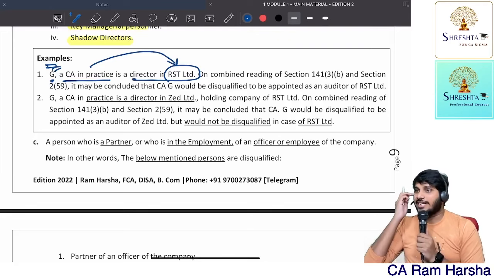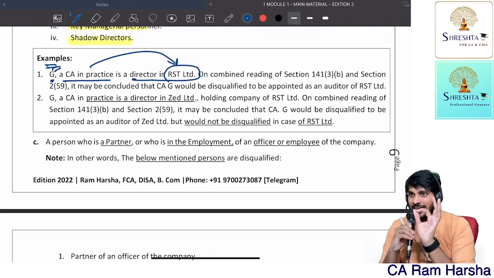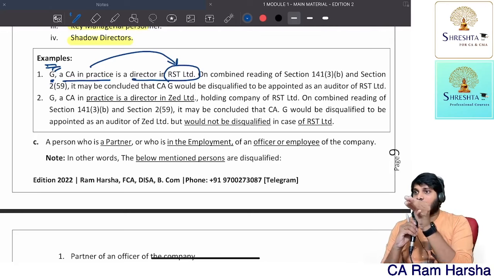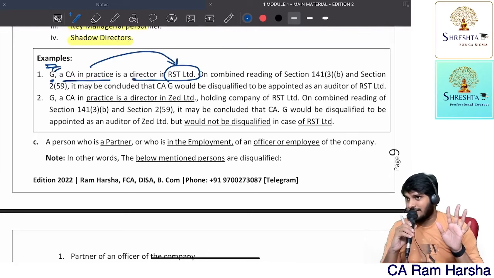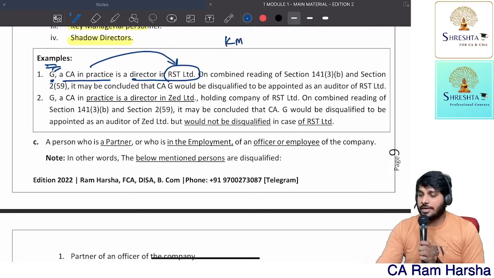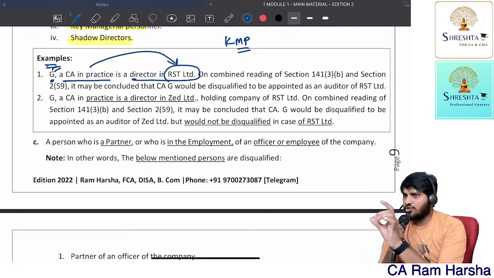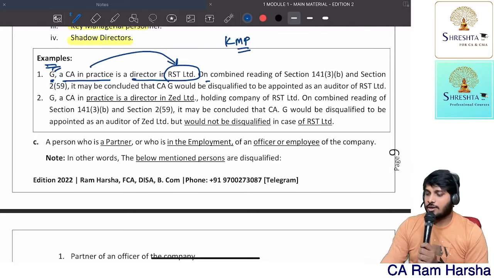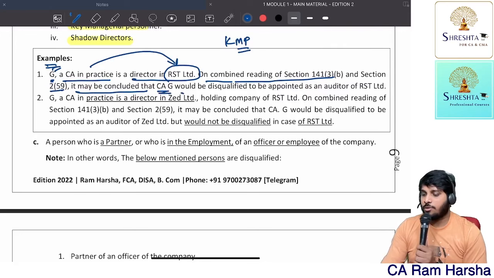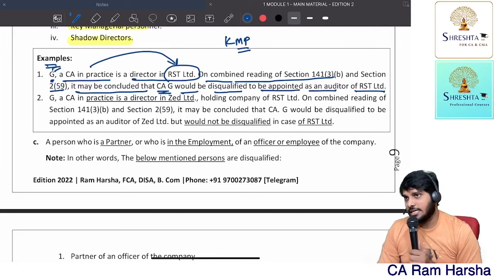Getting it? See, in auditing standards, we use the words those charged with governance. In the management subject, they use the words top management. In the Companies Act, they use the word officer. There is another term called key managerial personnel. Officer and key managerial personnel, both together we call as those charged with governance. So on combined reading of Section 141 and Section 2, it may be concluded that Mr. G would be disqualified for appointment as an auditor of RST Limited.